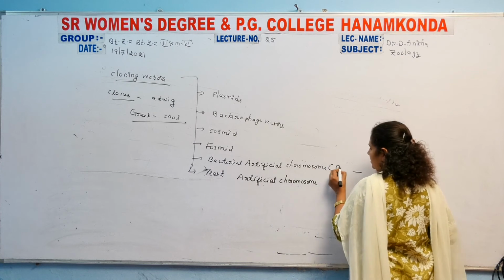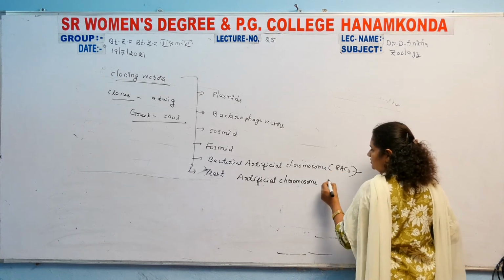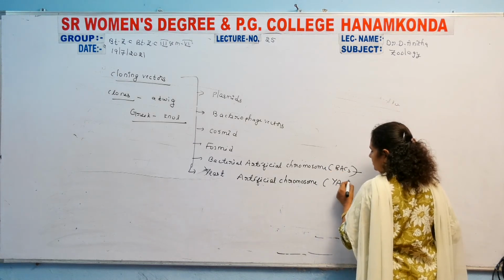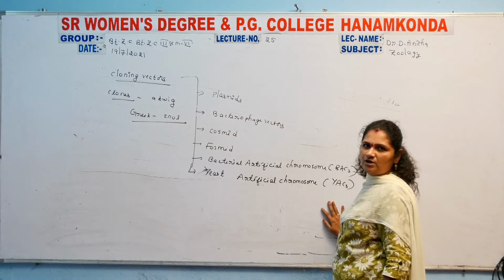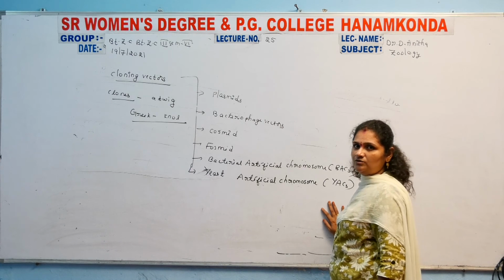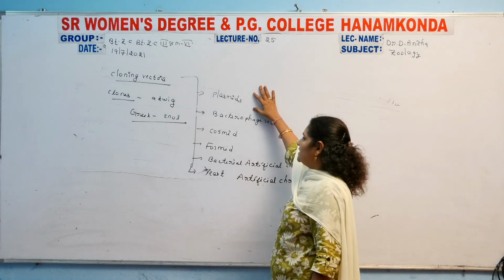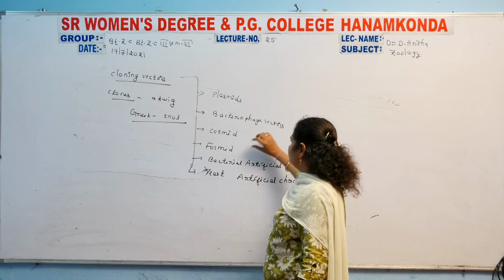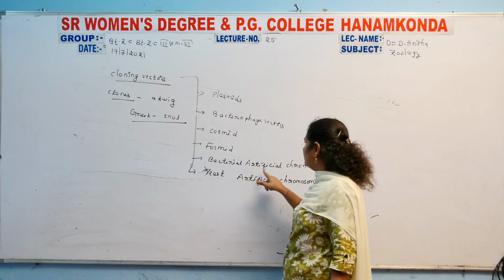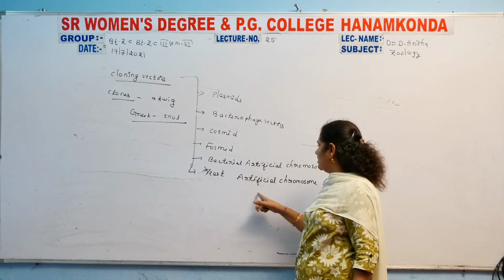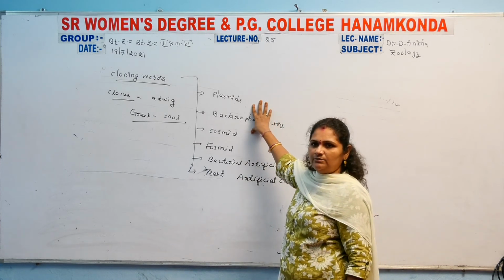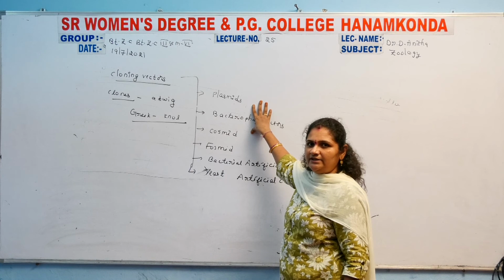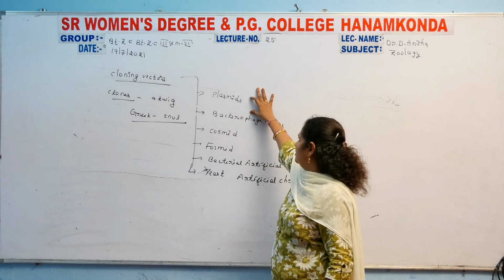These are the BACs and the YACs. So these are the remaining cloning vectors we move on to study. In your syllabus, those are the plasmids, bacteriophage vectors, phasmid, bacterial artificial chromosome, yeast artificial chromosome. These are the types of cloning vectors available. We are going to study each and every one in detail individually.